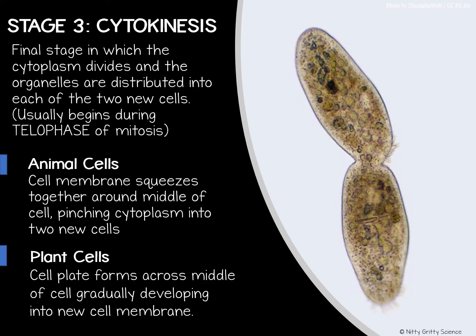Now, cytokinesis differs a little bit in animal and plant cells. In animal cells, the cytoplasm pinches into 2 cells, whereas in plant cells, a cell plate is formed across the middle of the cell, and the cell plate gradually develops into 2 new cell membranes.